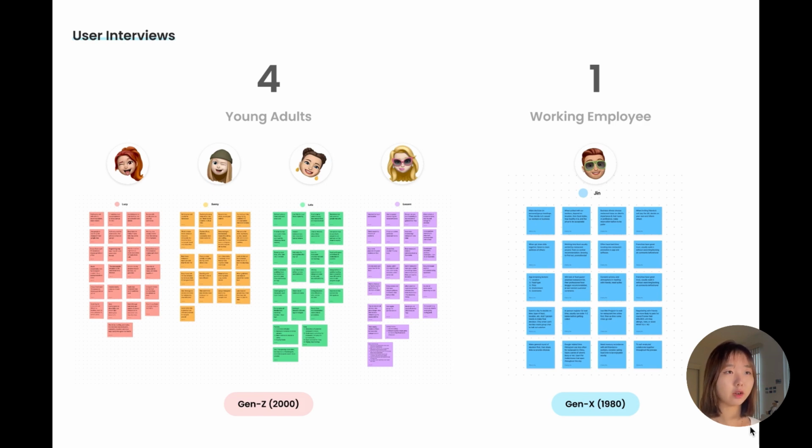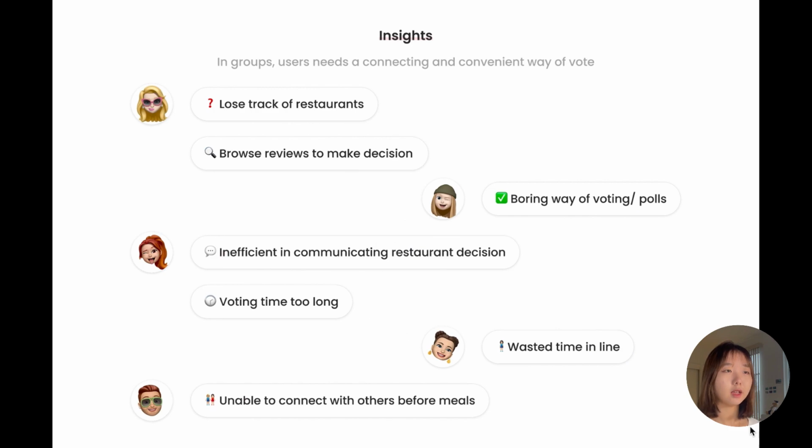And from these interviews, I gathered insights such as people lose track of restaurants, they have a hard time browsing reviews to make decisions. Clearly, there is a boring way of voting or polls. It's inefficient in communicating restaurant decisions. The voting time is often too long. People have been wasting time in the restaurant line, or they're unable to connect with others before meals.